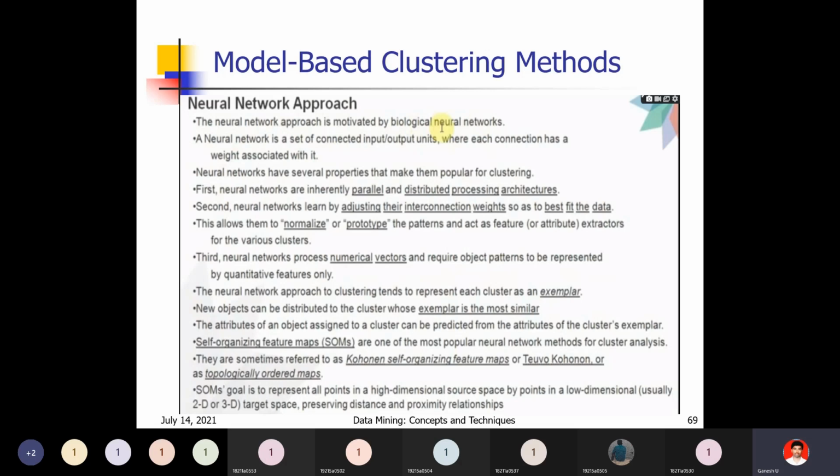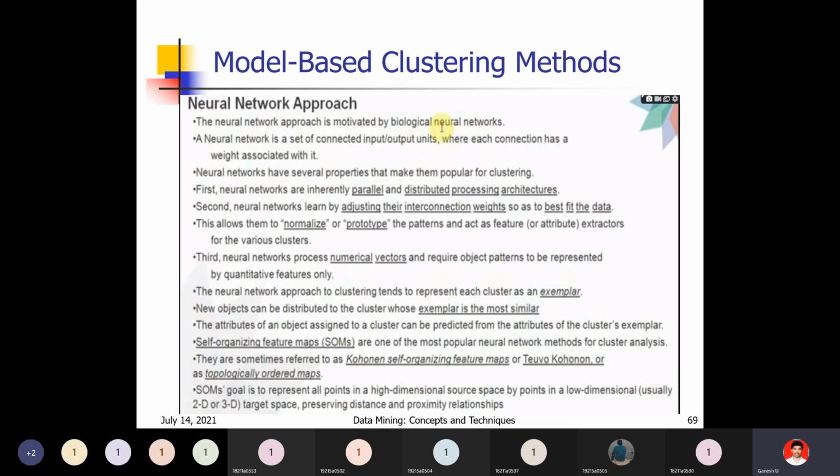First, neural networks are an inherently parallel and distributed processing architecture. You can see the figure. Once you look at the neural network processing architecture, you can observe that it is just parallel and distributed processing.